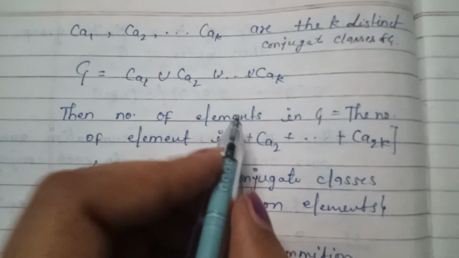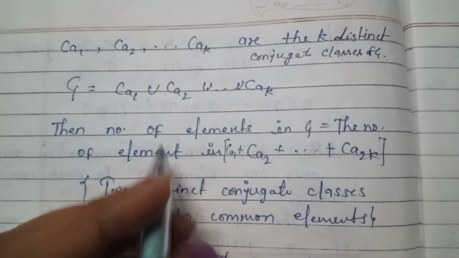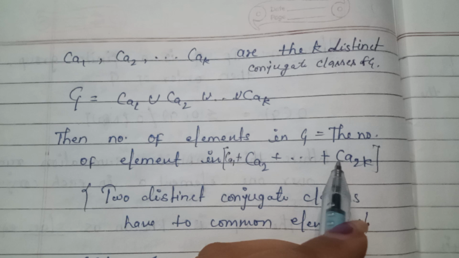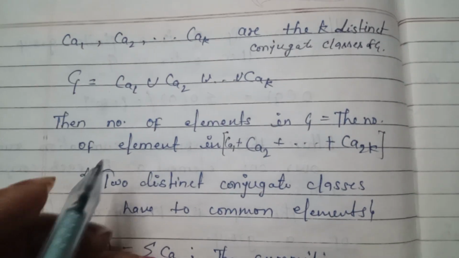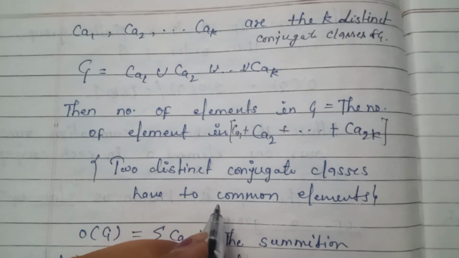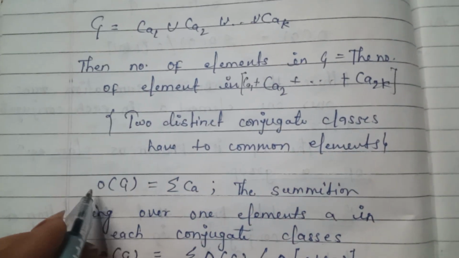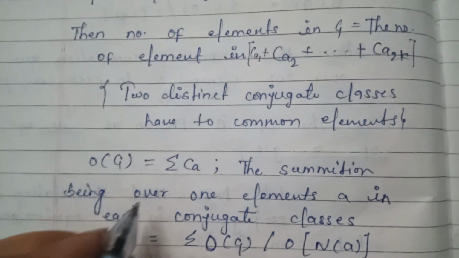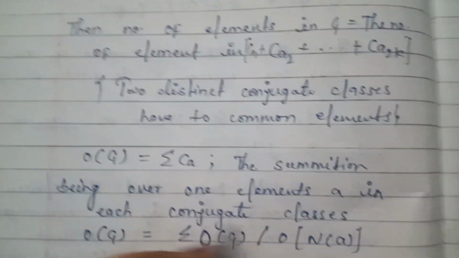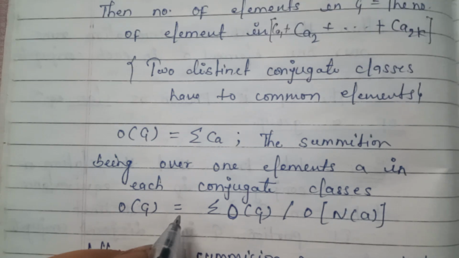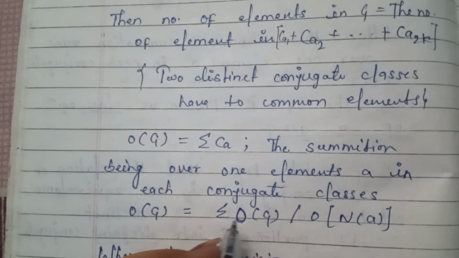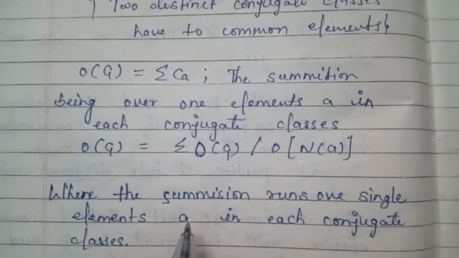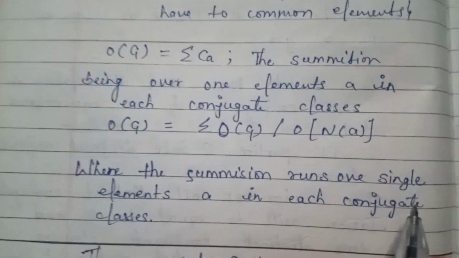Then the number of elements in G is equal to the number of elements in Ca1 plus Ca2 plus and so on plus Cak, since two distinct conjugate classes have no common elements. Order of G is equal to the summation of Ca, the summation running over one element a in each conjugate class. So order of G is equal to the summation of order of G divided by order of N(a), where the summation runs over a single element a in each conjugate class.